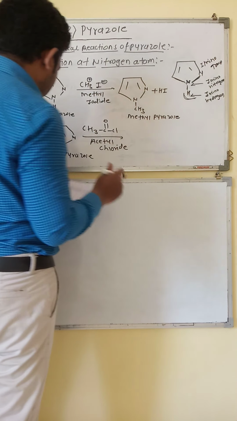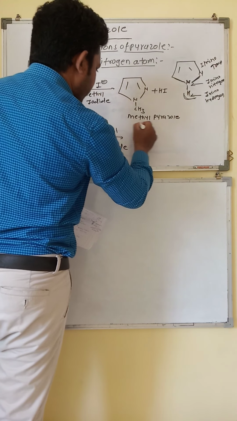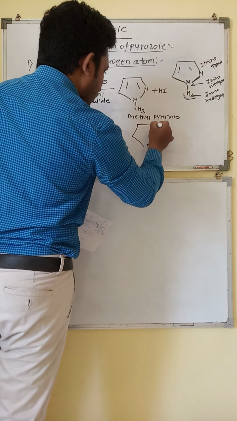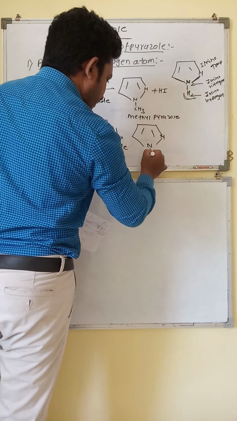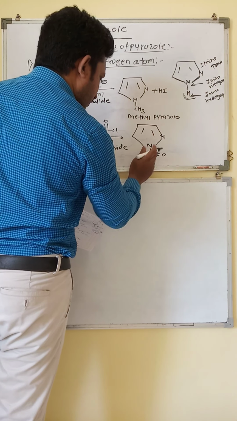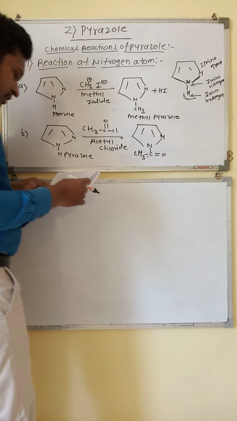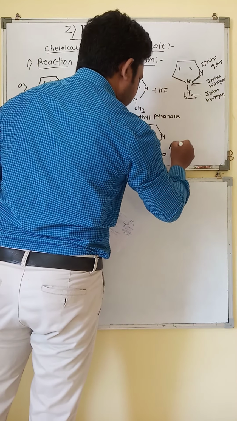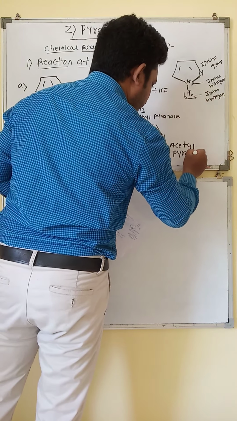When this pyrazole reacted with acetyl chloride, it converted into acetyl pyrazole.